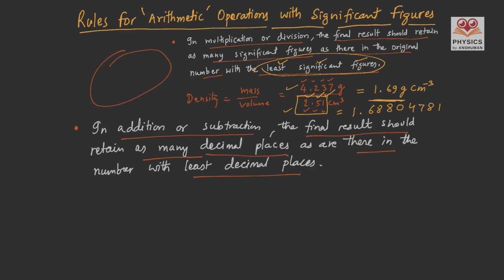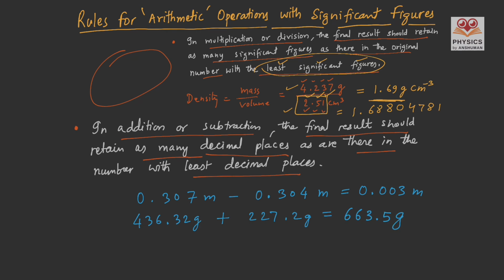Let's take one example. If we have to subtract 0.307 meter and 0.304 meter, then our answer is 0.003 meter. Or in another example, if we have to add 436.32 gram with 227.2 gram, our result is 663.5 gram. If you analyze the result, first you see these two numbers.